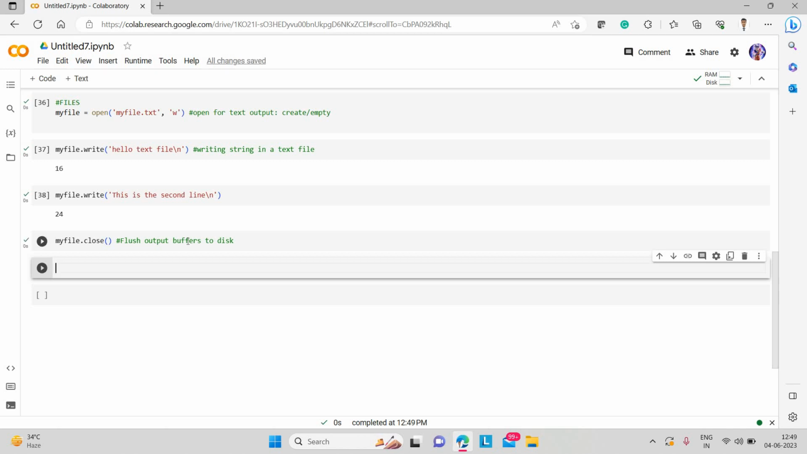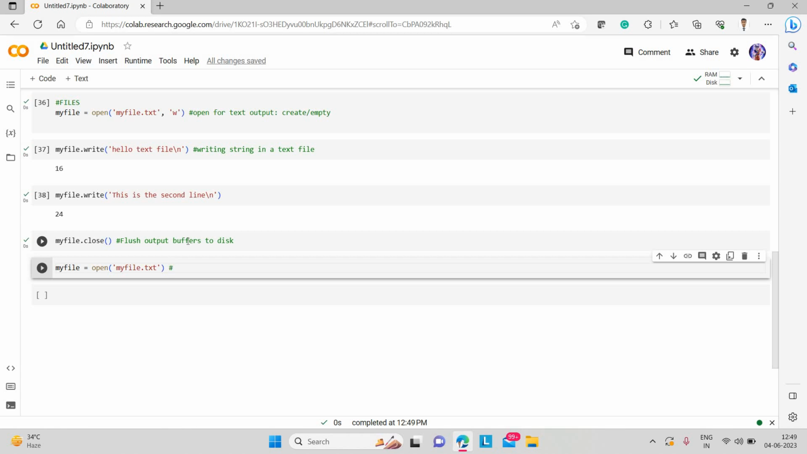Now if I open my file, something is written in this file. Let's open my file. So we'll write the file name here, dot the format, it is text. And I can write r here similarly.